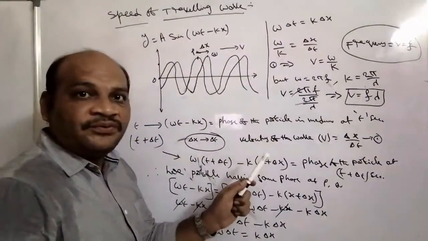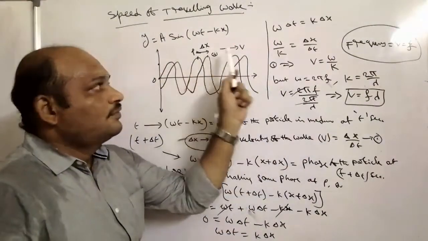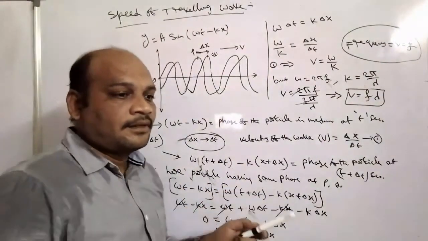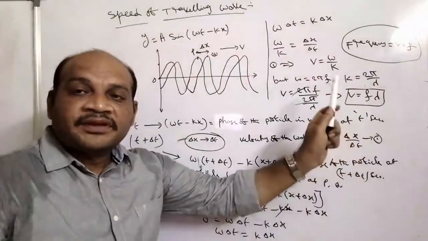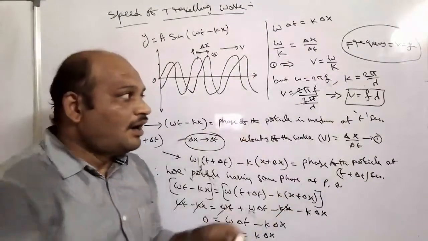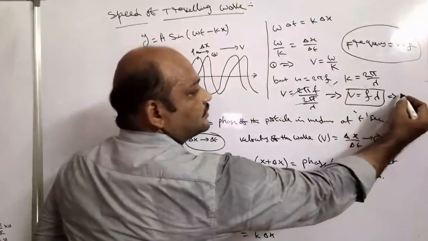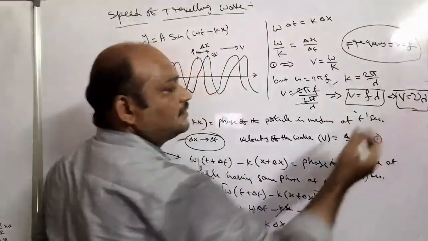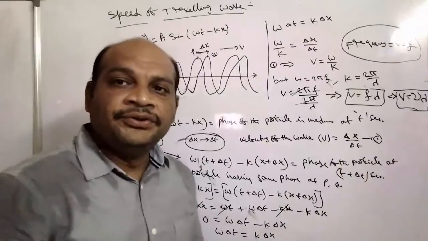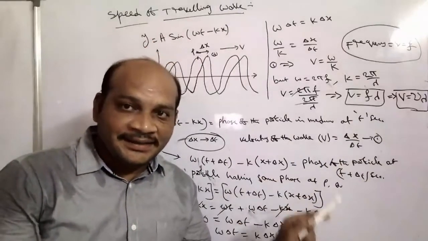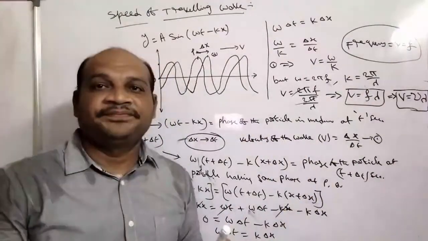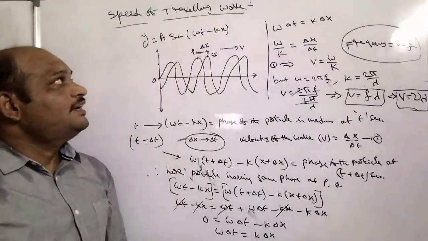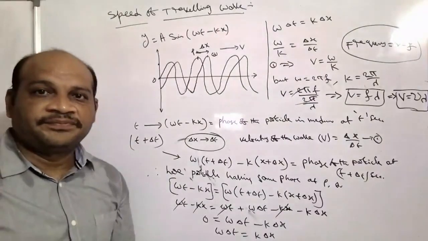This is the velocity of the wave, or we can write v is equal to nu lambda. Here nu and f both indicate the frequency. So this is the expression for the speed of the traveling wave.